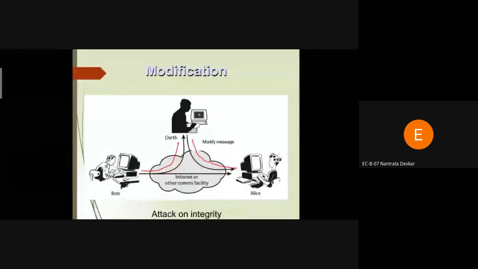That is called modification. So these are the important concepts regarding security attacks: active attack, passive attack, interruption, interception, and modification. Have you understood these five concepts? Yes, sir.